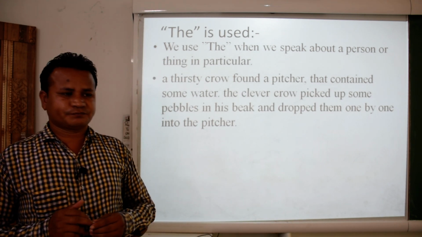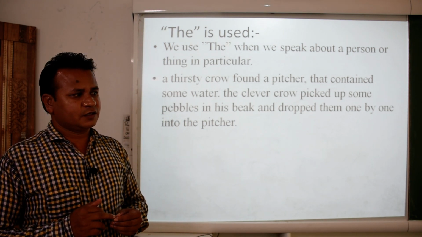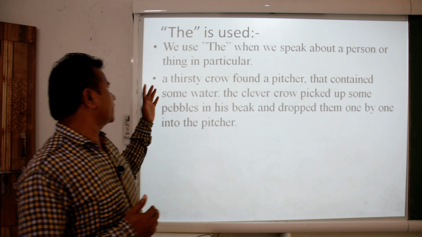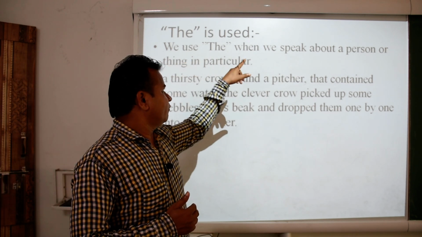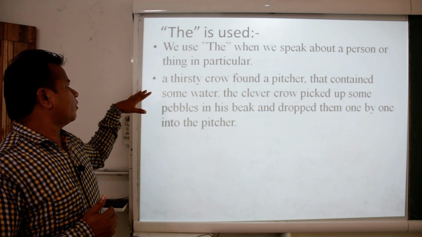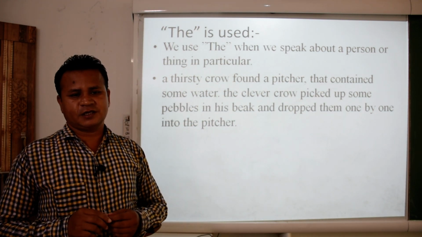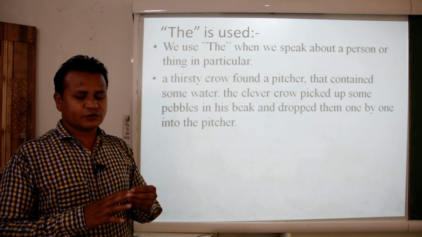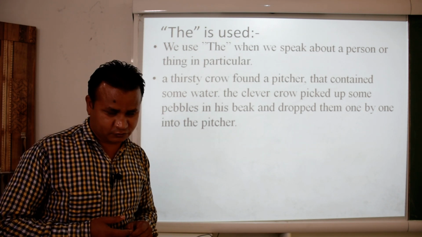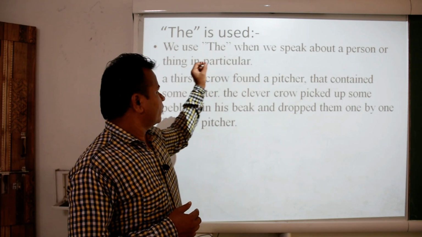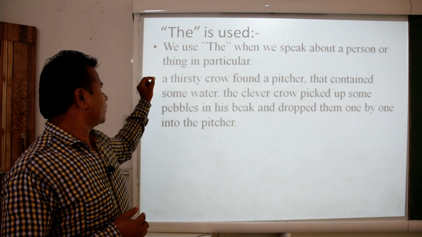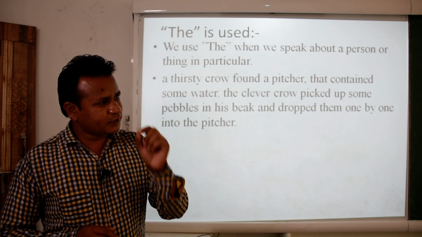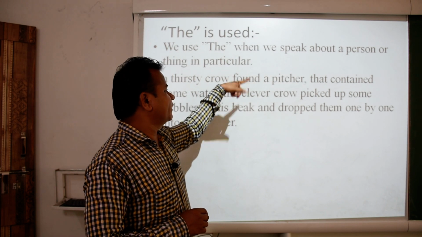Now we will talk about the definite article and how we have to use it. What are the rules to use it? Let us see. We use "the" when we speak about a person or thing in particular. Make sure the definite article is used for singular as well as plural. So, when we speak about a person or thing in particular, when we point out something, when we are quite sure, that time we have to use the definite article.